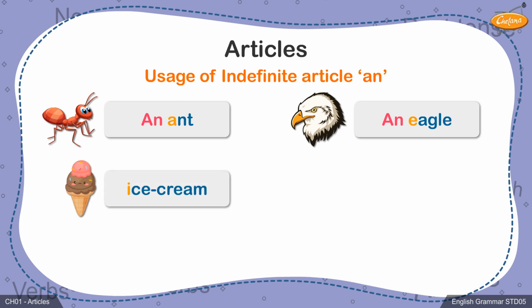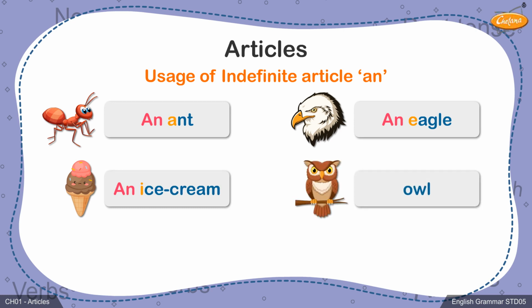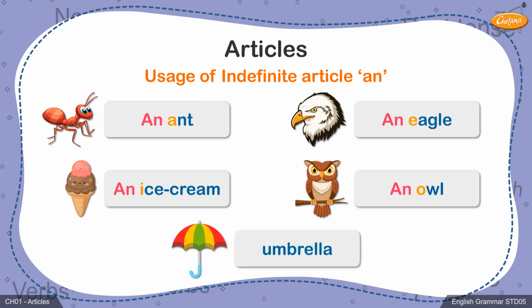Ice cream begins with i, so you would say an ice cream. Owl begins with o, so you would say an owl. Umbrella begins with u, so you would say an umbrella. Here the sound of the vowels is perfectly heard and therefore the indefinite article an is used.